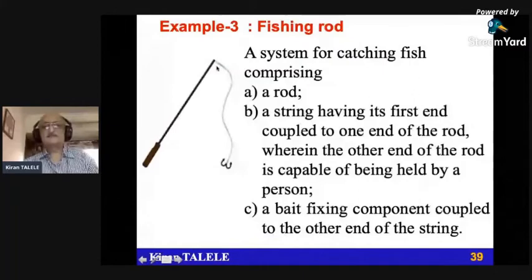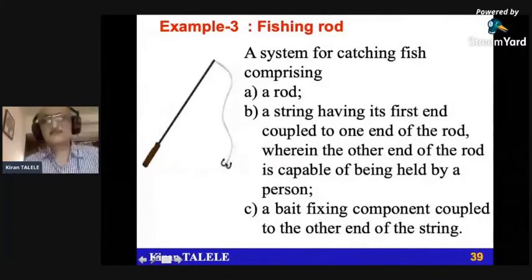First end coupled to one end of the rod, wherein the other end of the rod is capable of being held by a person. So a person has to hold it, and it is attached to the rod. A bait is the bait, fixing component coupled to the other end of the string. This is a string and it is attached to it.